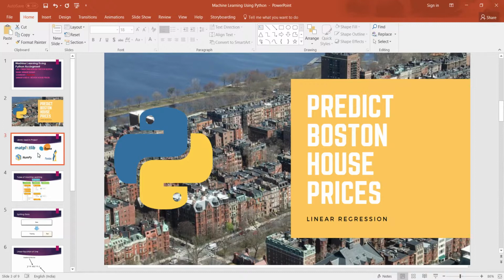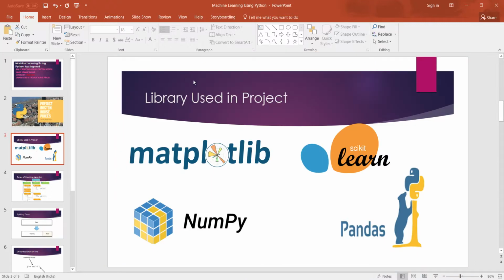I am using the following libraries. Matplotlib is used for plotting charts and graphs, and scikit-learn is a library which consists of pre-built machine learning algorithms, and I am using it for importing the machine learning dataset Boston House and Boston House price. NumPy is the library which is used for calculating and computing mathematical expressions, arrays and multidimensional arrays, and Pandas is the library which is used for describing datasets and tables.